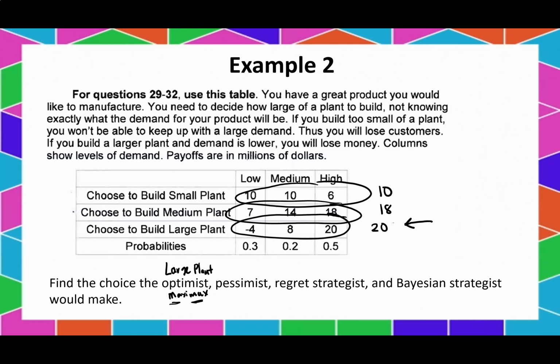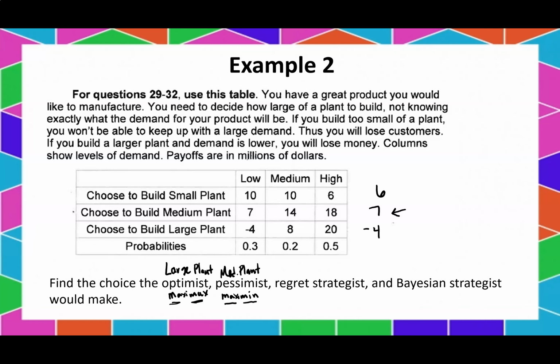Okay, now the pessimist does the same thing, but instead of choosing the maximum values across those rows, we choose the smallest values. And we're going to look for the maximin. All right, so what's the lowest situation here? That's going to be a 6. Lowest here is a 7. Lowest here is a -4. Remember, we want to go with the biggest of our bad situation. So our biggest would be this 7 right here, and that's going to be our medium plant for the pessimist.